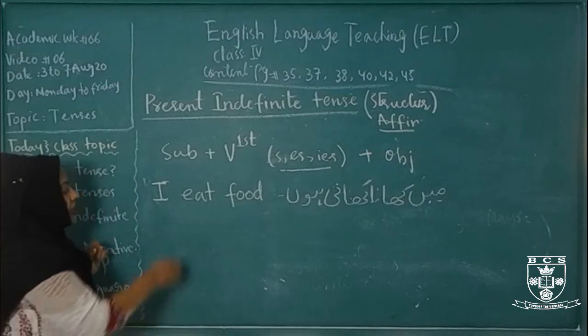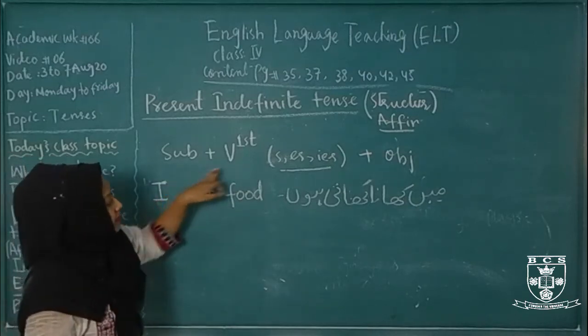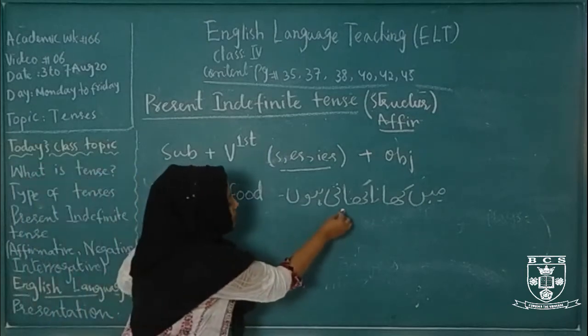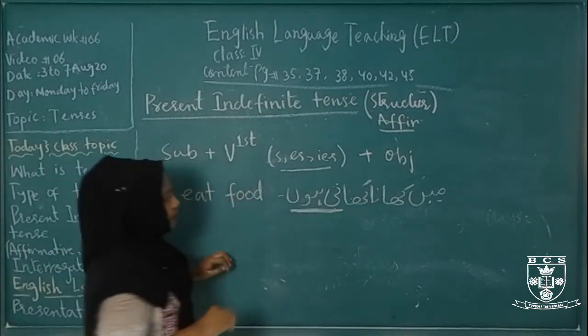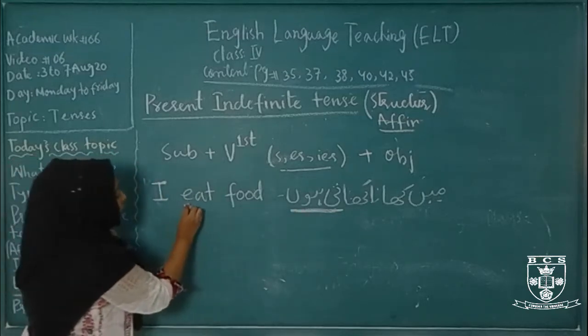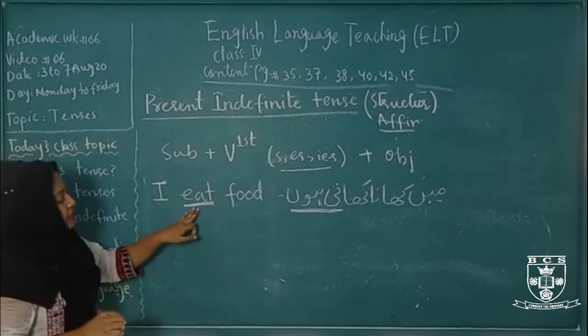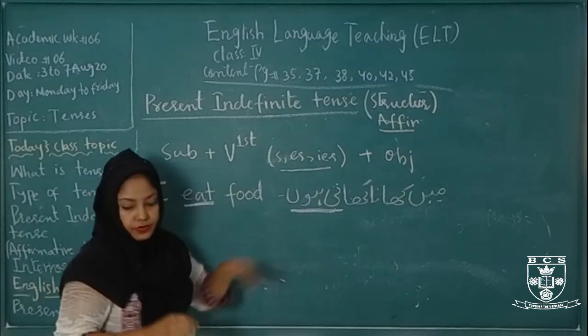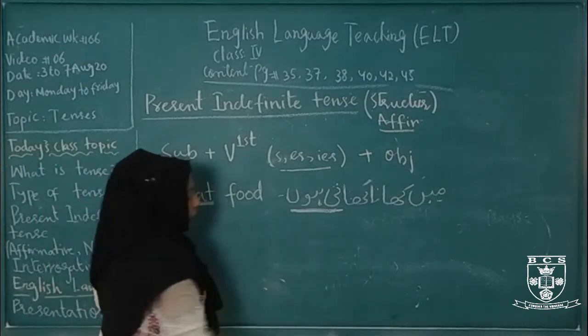That's why we don't use s, es here. And ti hoon represents the affirmative tense in Urdu. In English, it is the first form of verb. This is the identification in English, first form of verb. In Urdu, ti hoon. Now come.